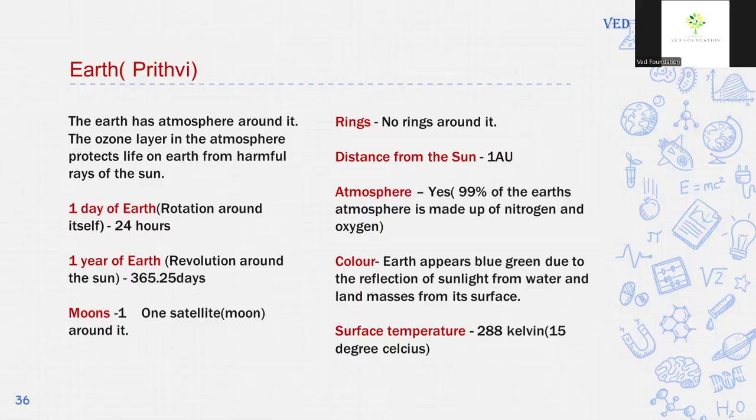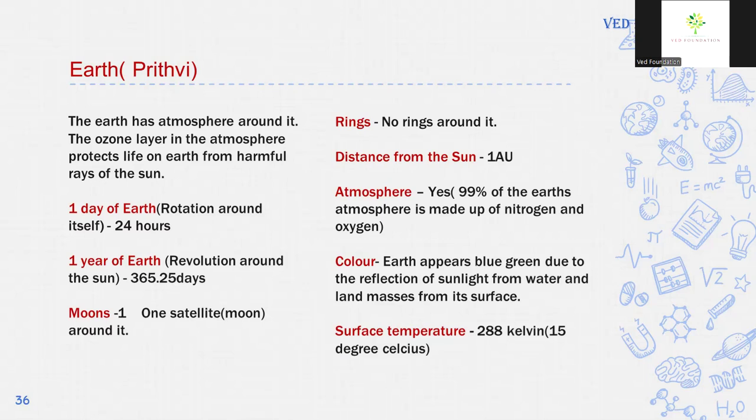The Earth has an atmosphere around it. The ozone layer in the atmosphere protects life on Earth from harmful rays of the Sun. 1 day of Earth, which means the period of rotation of Earth, is 24 hours. The period of revolution of Earth, which means 1 year of Earth, is 365.25 days. Earth has one satellite. It has one moon. There are no rings around Earth, and the distance of Earth from the Sun is 1 astronomical unit.